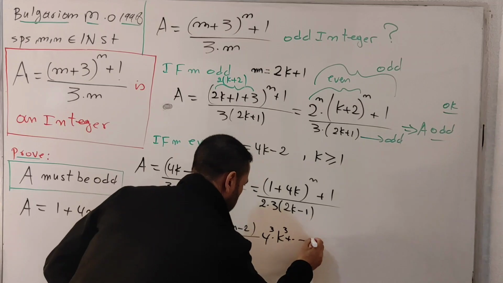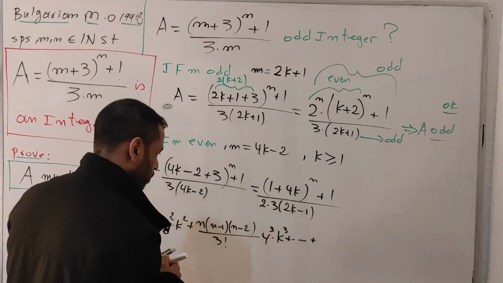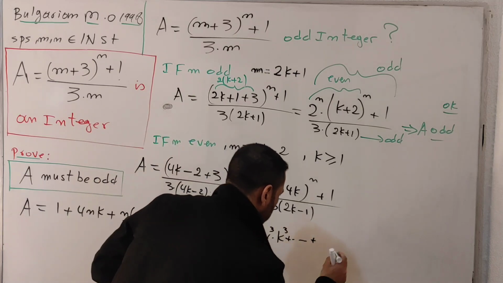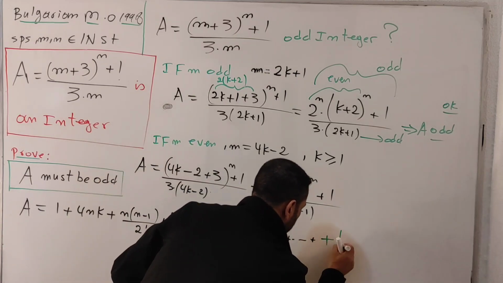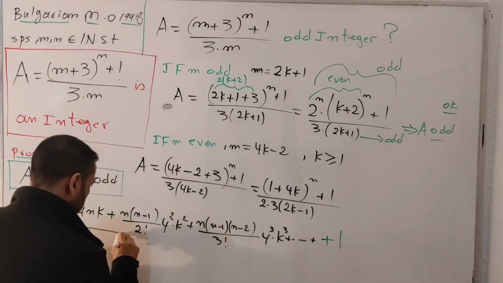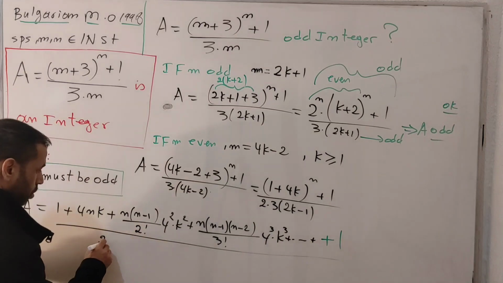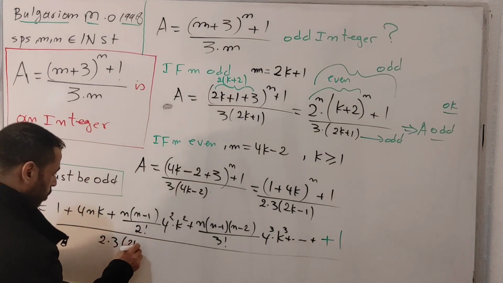Plus the number 1 at the end, the original one. The whole thing is divided by this term, 2 multiplied by 3 multiplied by 2k minus 1.